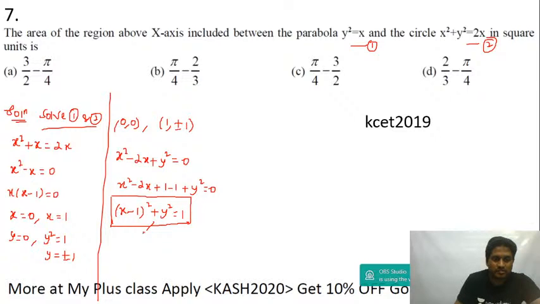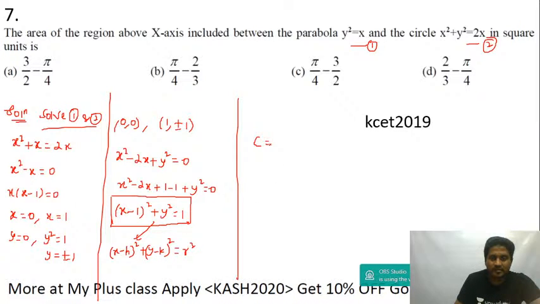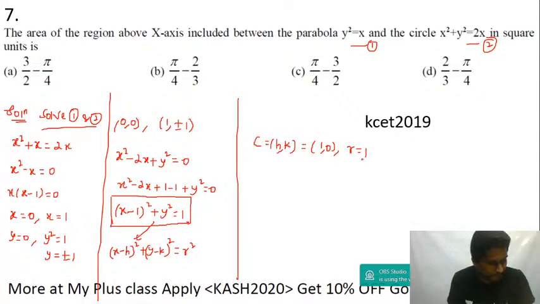Now this is of the form (x minus h) the whole square plus (y minus k) the whole square equal to r square. It's a circle whose center is h comma k and radius is r. So the center is 1 comma 0, and the radius is equal to 1. Now let us plot the graph, guys. So now I get a circle whose center is 1 comma 0 and radius is 1.